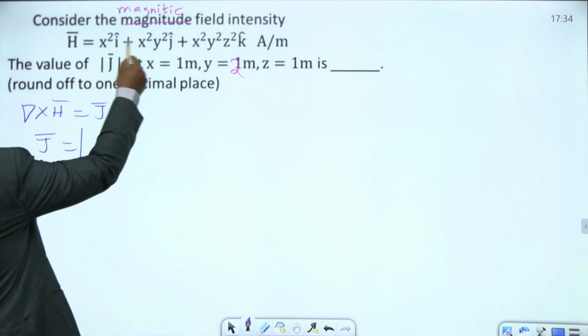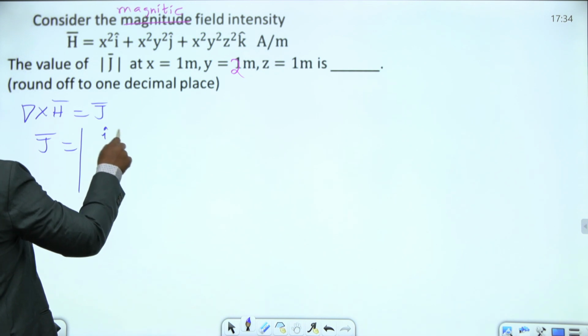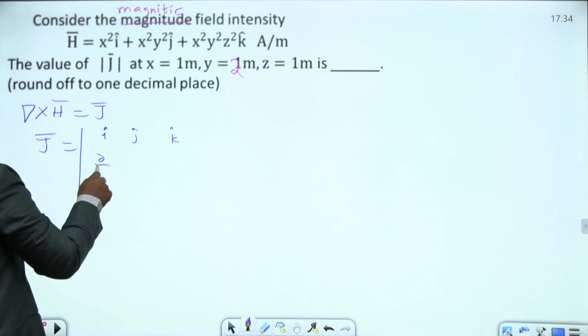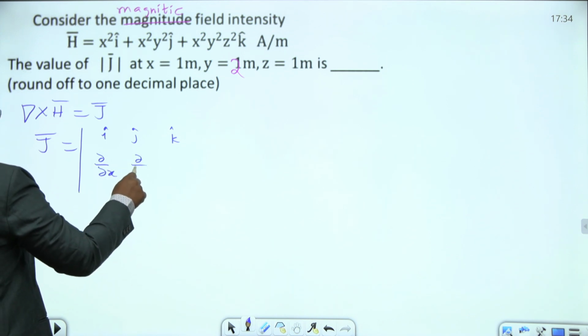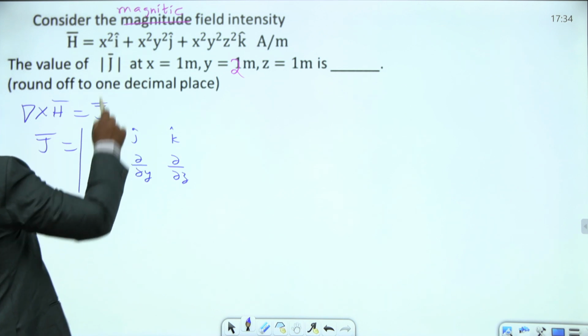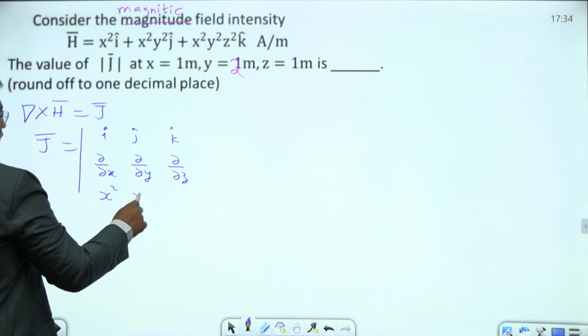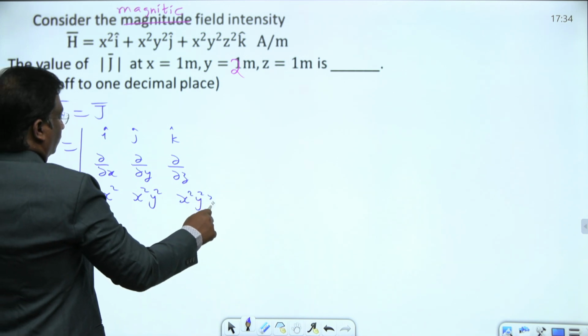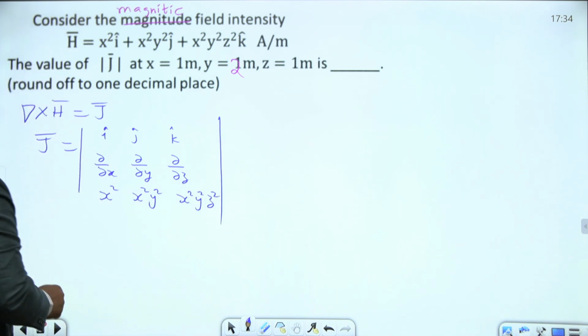How to find the curl, the cross? This is I bar, j bar, k bar, dou by dou x, dou by dou y, dou by dou z, and this is x square, x square y square, x square y square z square. This is the curl. That's all.